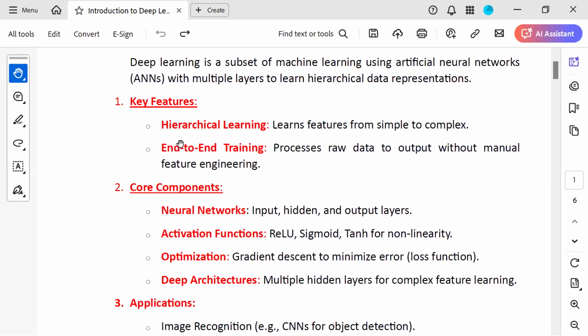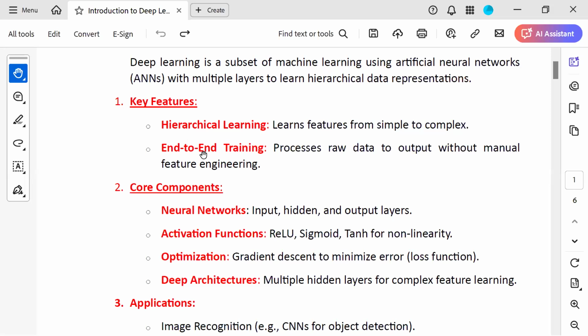Next one is end-to-end training. So here what is going to happen? It processes raw data to output without manual feature engineering. So here it is going to process data without manual work, it will be done automatically. As of now, we completed the definition of deep learning. It is a subset of machine learning. Key features are hierarchical learning and end-to-end training.